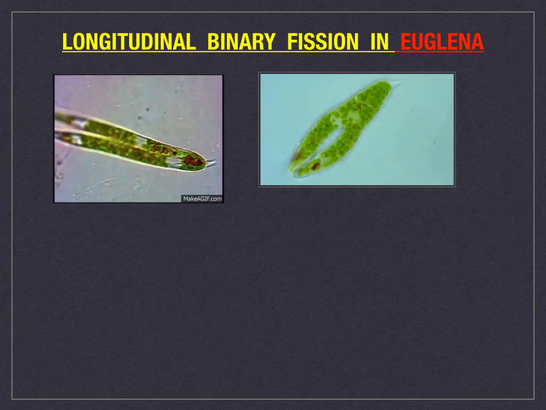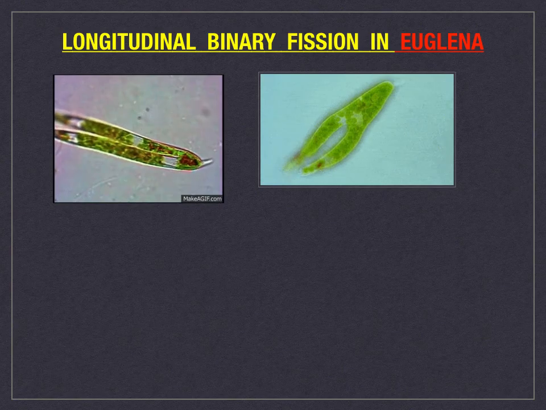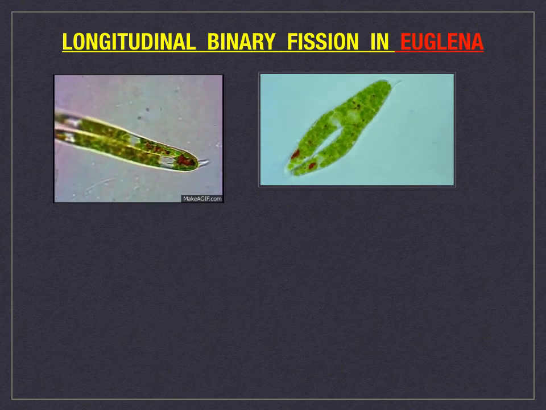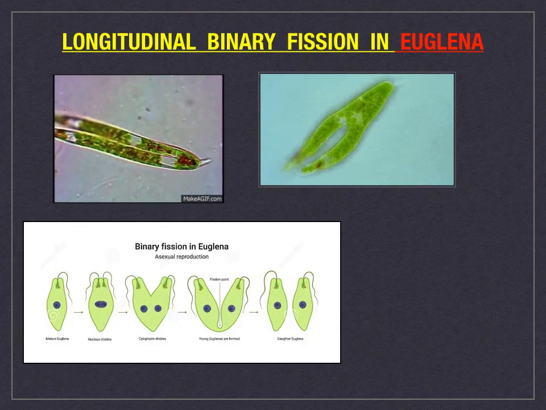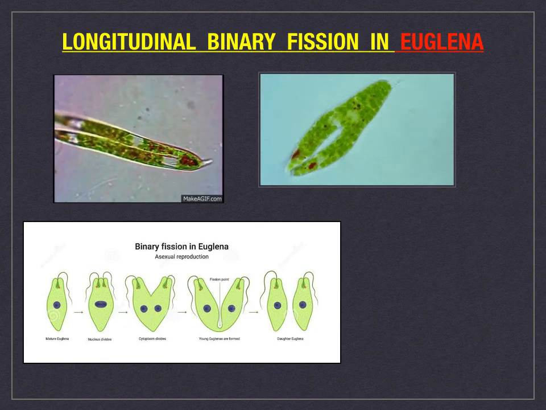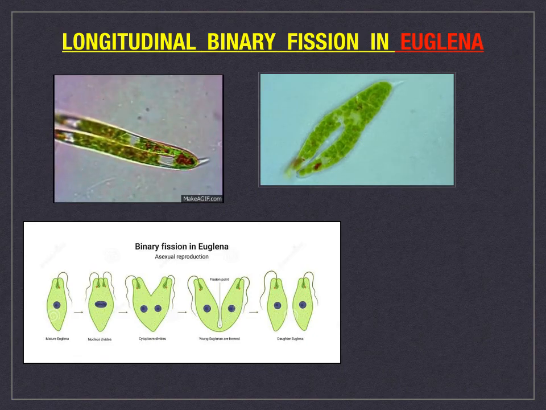In this type of binary fission, the body divides into two halves longitudinally, hence it is called longitudinal binary fission. During this process, the nucleus, basal granules, chromatophores and cytoplasm undergo division. The nucleus divides by mitosis into two daughter nuclei. Then kinetosomes and chromatophores also divide.